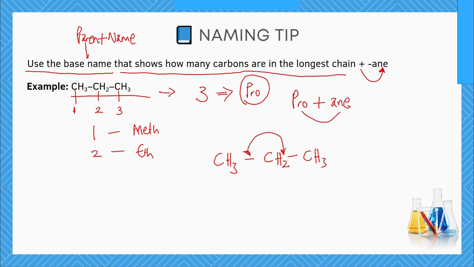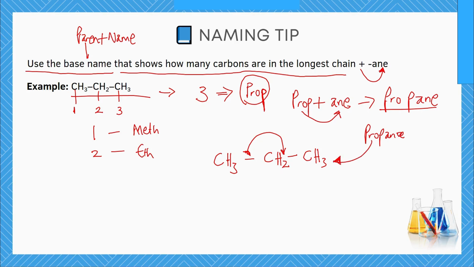So prop plus ane gives us propane. Okay, so here where I mentioned prop, I forgot to add one letter. It is actually P-R-O-P, not just P-R-O. Prop. So we have propane. Propane is the name of this compound.